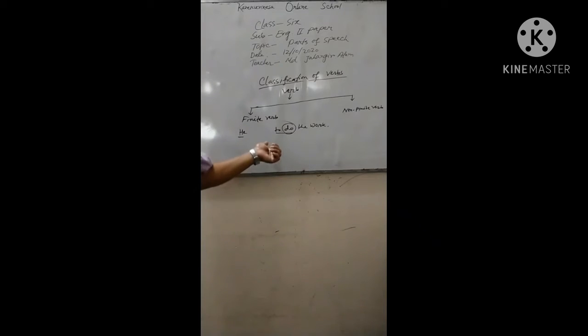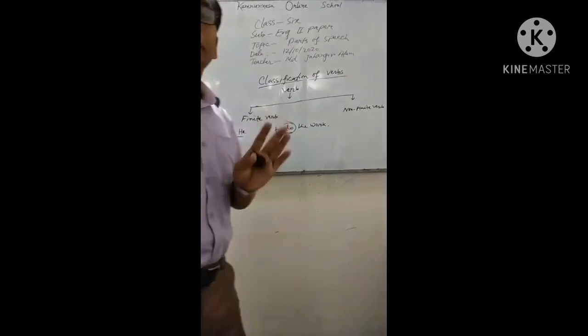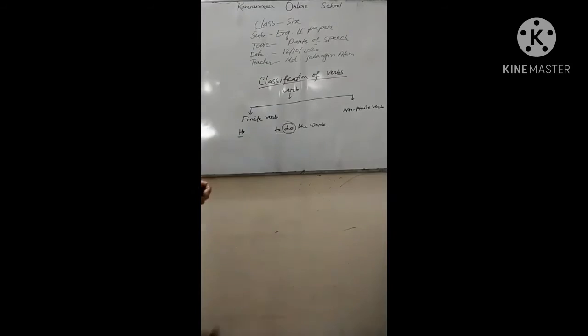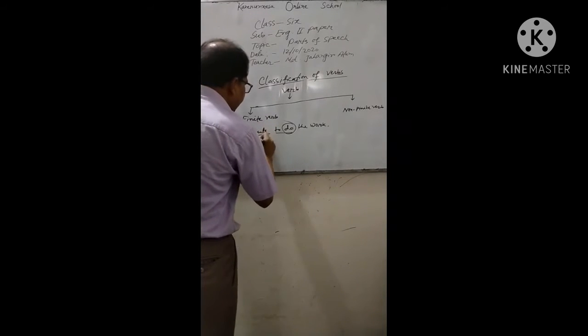Will it be a sentence? I think not. It's not a sentence because the sentence lacks a verb, which is the main verb, which is the finite verb. So finite verb is actually that kind of verb without which a sentence cannot be formed. Okay, so this is finite verb.